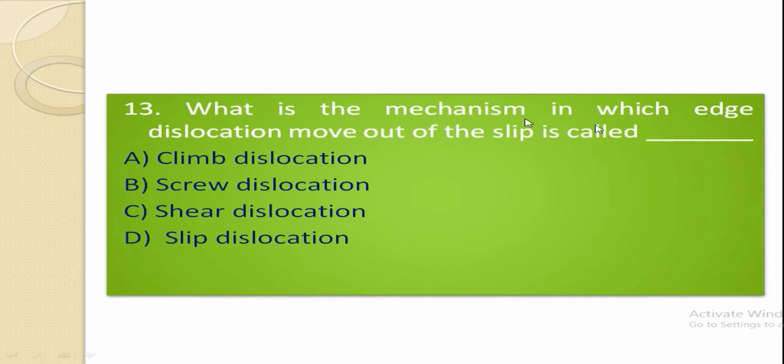What is the mechanism in which edge dislocation moves out of the slip plane called: climb dislocation, skew dislocation, shear dislocation, or slip dislocation? The right option is climb dislocation. In this type of dislocation, the edge moves perpendicular to its slip plane.